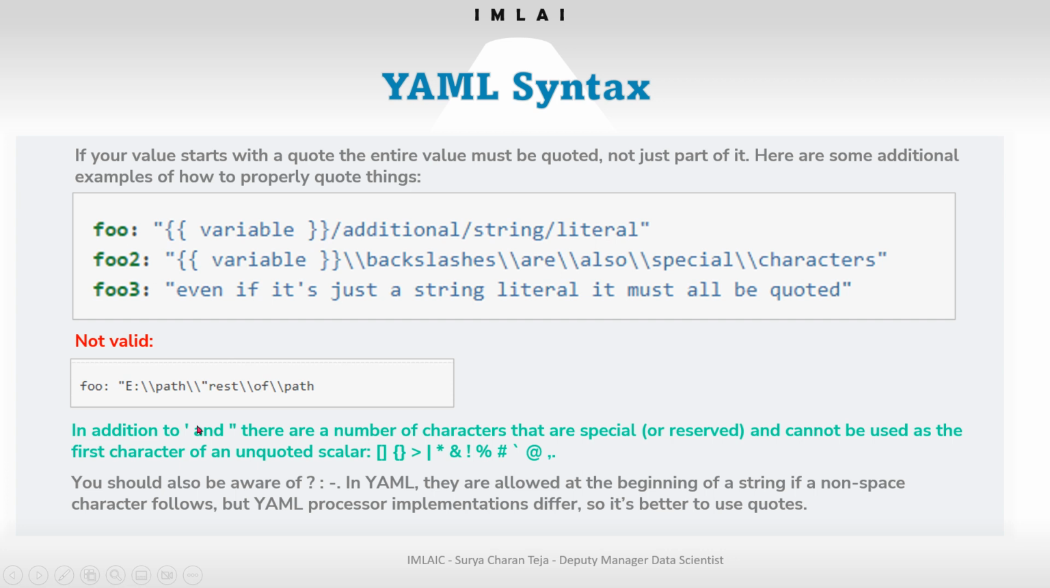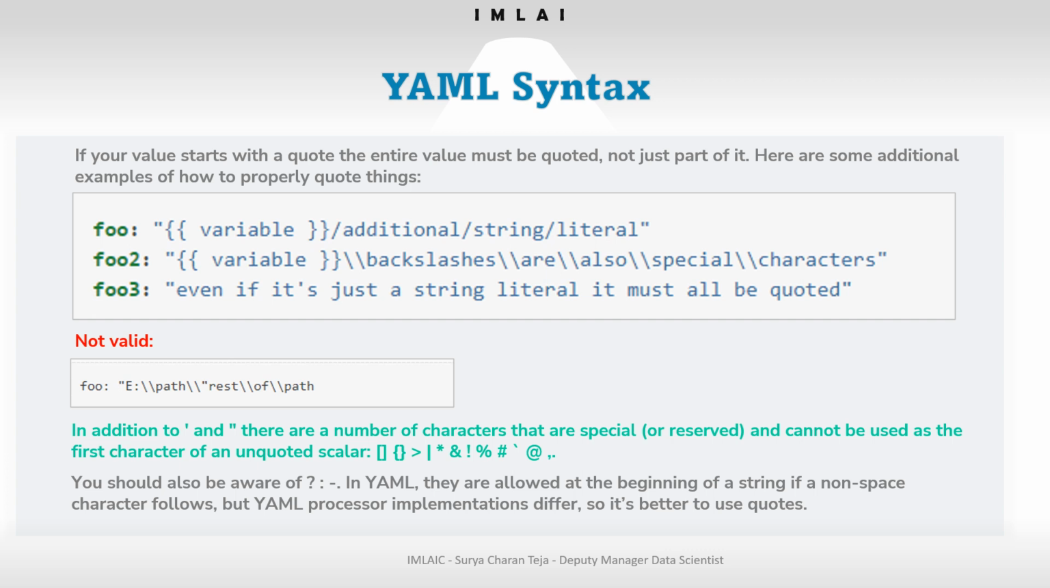In addition, there are a number of special reserved characters, similar to Python. You cannot use them without quoting. They cannot be used as the first character of an unquoted scalar: forward slash, curly braces, square brackets, greater than symbol, vertical bar, asterisk, ampersand, exclamation mark, percent mark, pound mark, backtick quote, at sign, comma and dot. These are reserved characters you cannot use unless you put them in quotes.